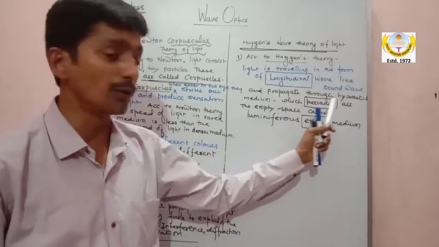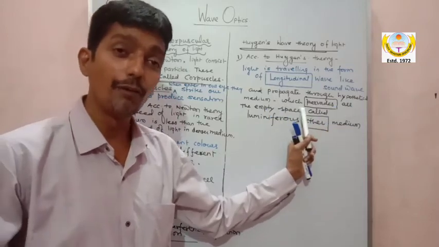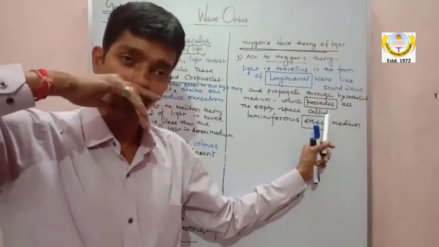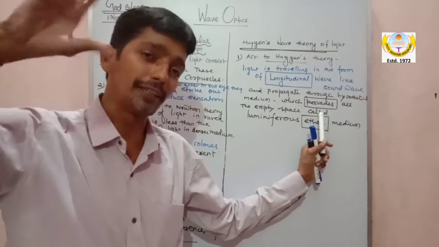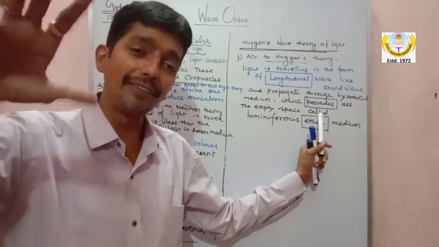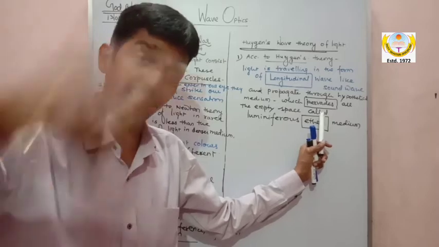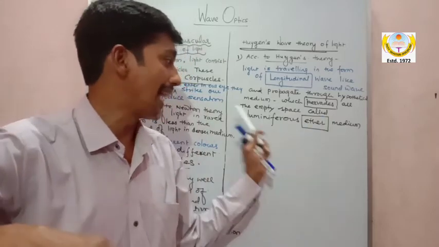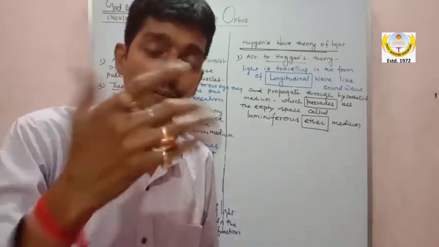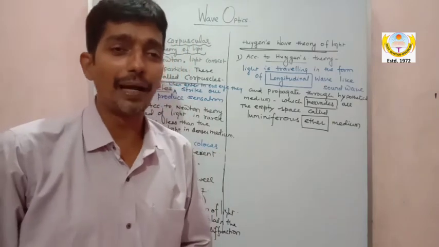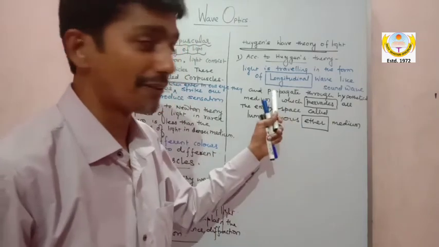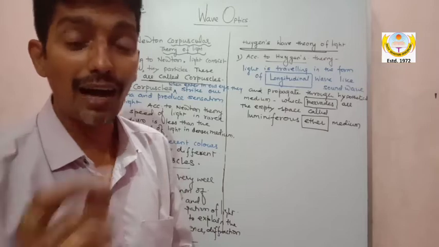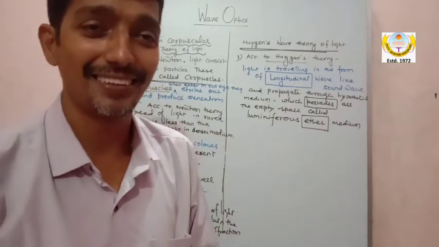It propagates through a hypothetical medium which is present in all the empty space, and that medium is called luminiferous ether medium. But my dear, let me tell you, this is the drawback of Huygen's theory.